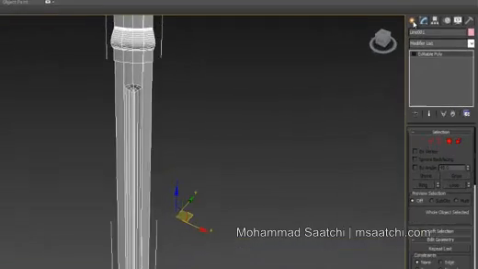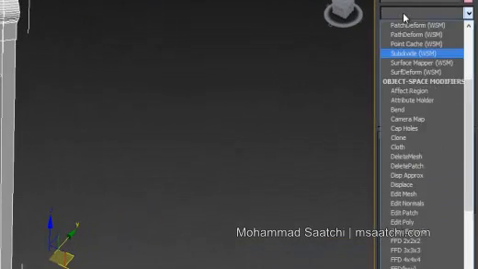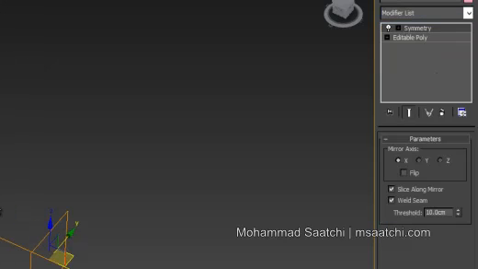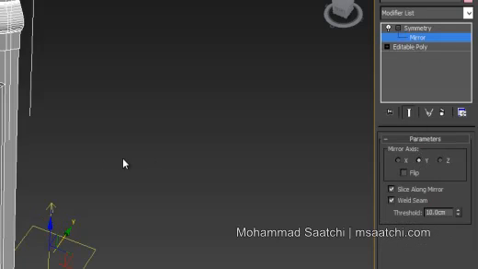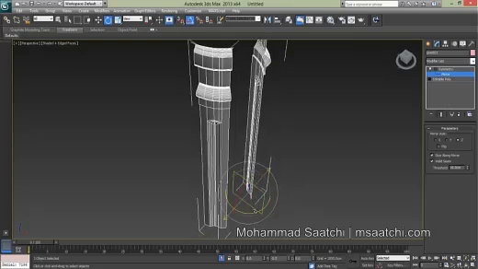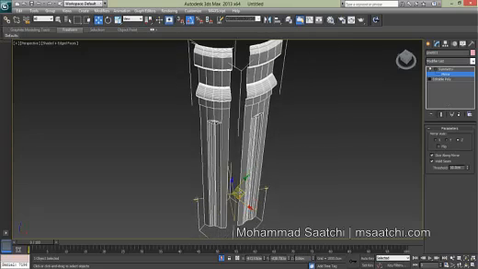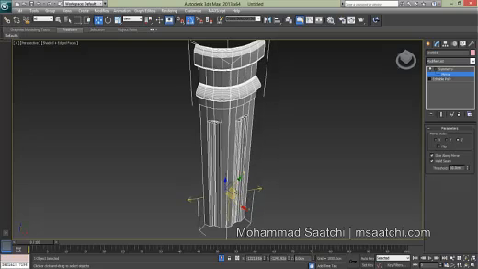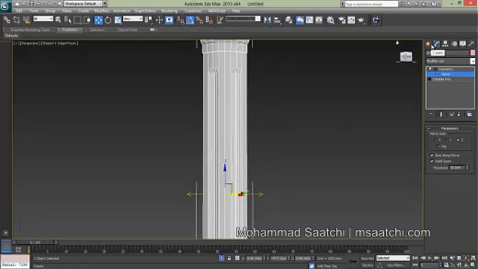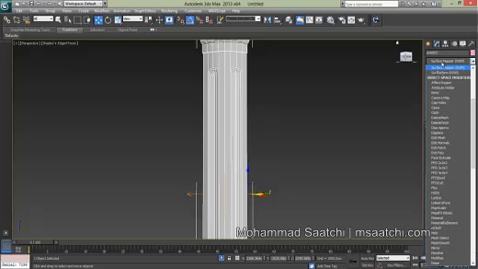Now use symmetry. Click on symmetry modifier and find a good size for your model. Okay, and yes, that's great. Symmetry is my favorite modifier.